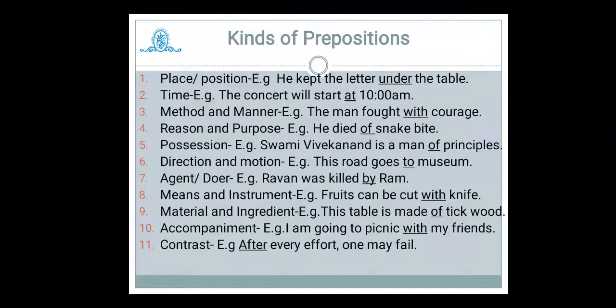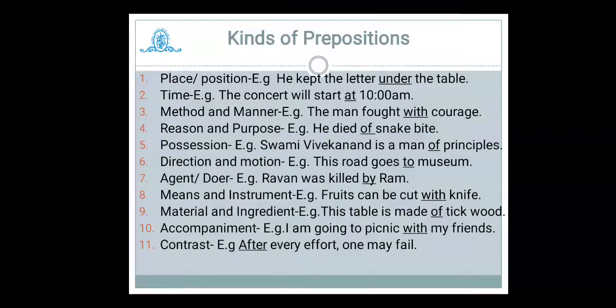Next is direction and motion. The road goes to the museum. So when we have to indicate the direction, at that time we can use to or towards. Then agent or doer. It is easily indicated by the use of by, especially in passive voice, that is, Ravan was killed by Ram. So it indicates agent or doer.